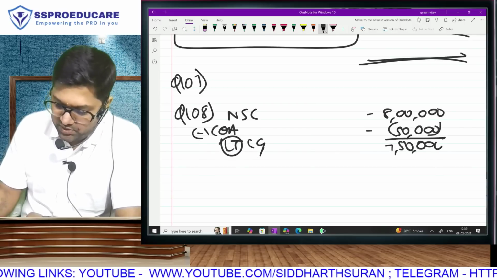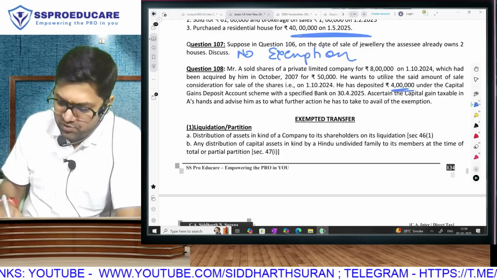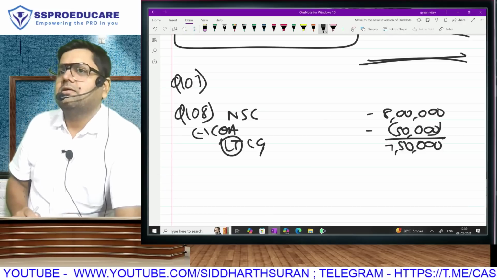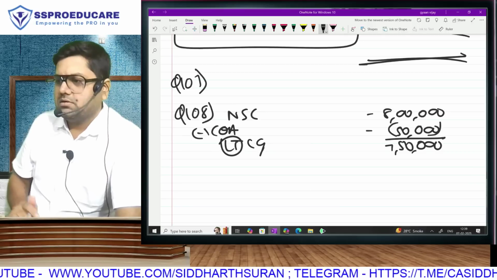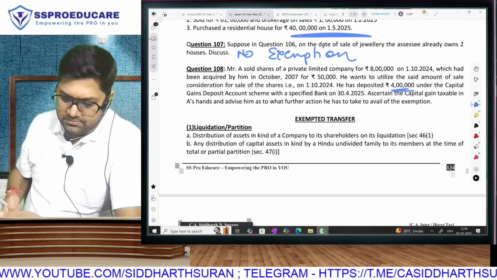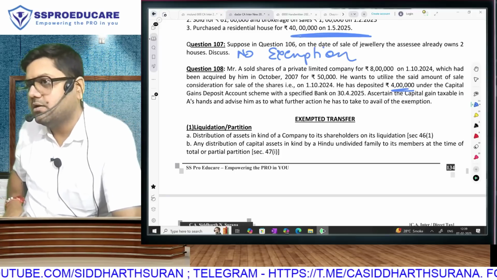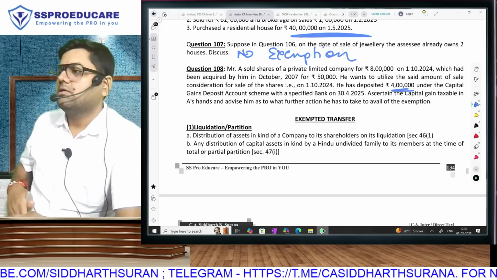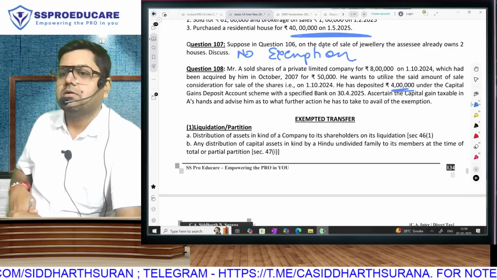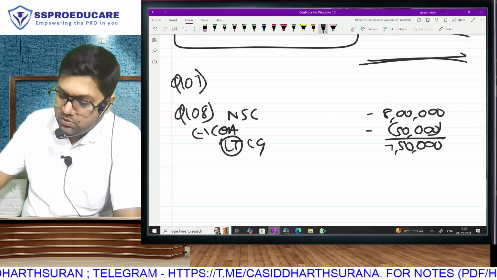7,50,000. And what is the investment that I have made in CGDS? 4 lakh. Will I subtract 4 lakh from the capital gain here? Will I subtract 4 lakh? 30th April is before the due date of return filing. Yes. So I'll subtract 4 lakh. One minute, I am not asking any question. You tell me, what do I do now?